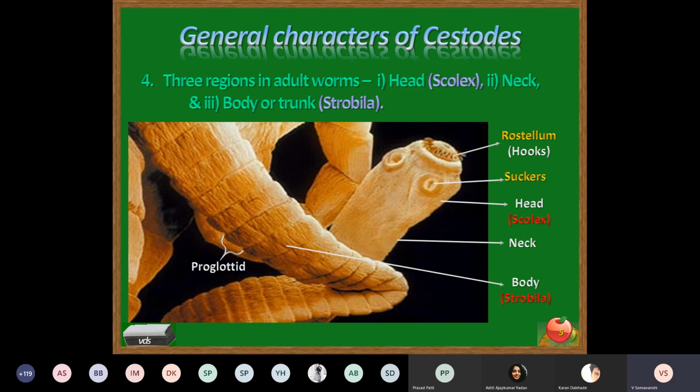Such segments are called gravid segments. They contain only the uterus filled with numerous eggs. The sexual reproductive system is completely disintegrated.